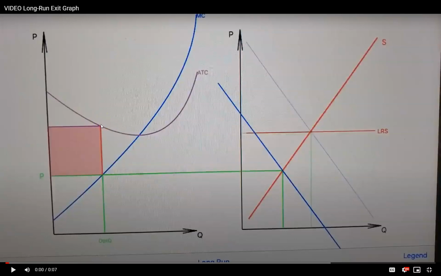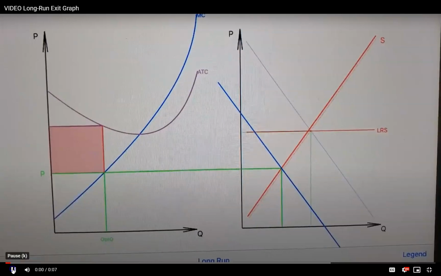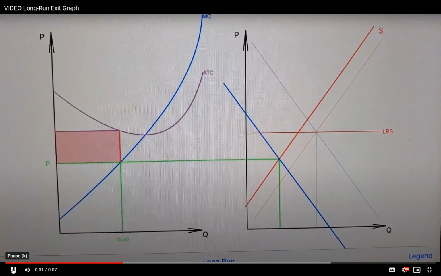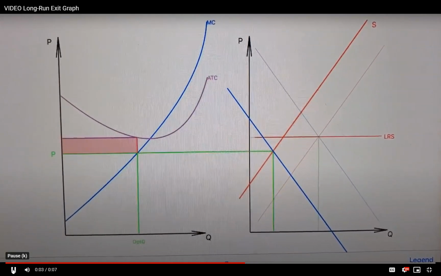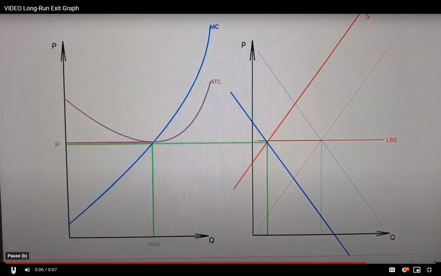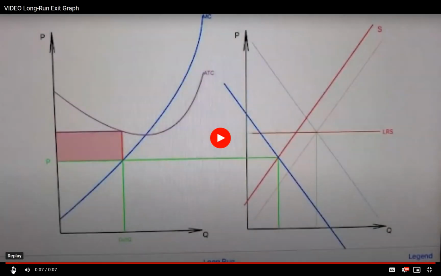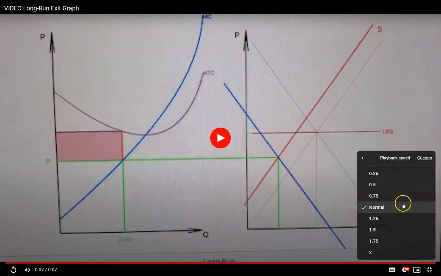When there's an economic loss, firms will exit the industry. And as firms exit the industry, the supply curve shifts to the left. And as fewer goods are being produced, it becomes scarcer and scarcer. And so the price for all firms in the industry begins to go up, eliminating the loss. Again, we can look at it in a little bit slower speed.